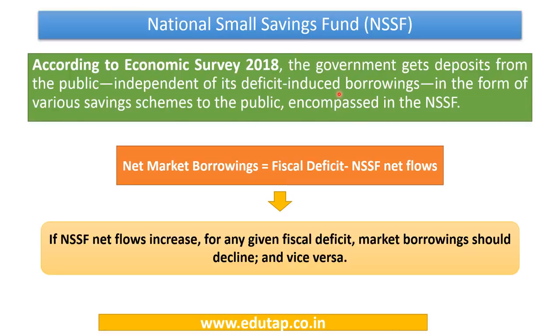The National Small Savings Fund is the money put by the public in various saving schemes, and this helps in meeting the fiscal deficit of the government. So ultimately the net market borrowings of the government reduce. The net market borrowings of the government are the fiscal deficit minus the inflows received from the National Small Savings Fund. So if the NSSF net flows increase for any given fiscal deficit, the market borrowings would decline, and vice versa.